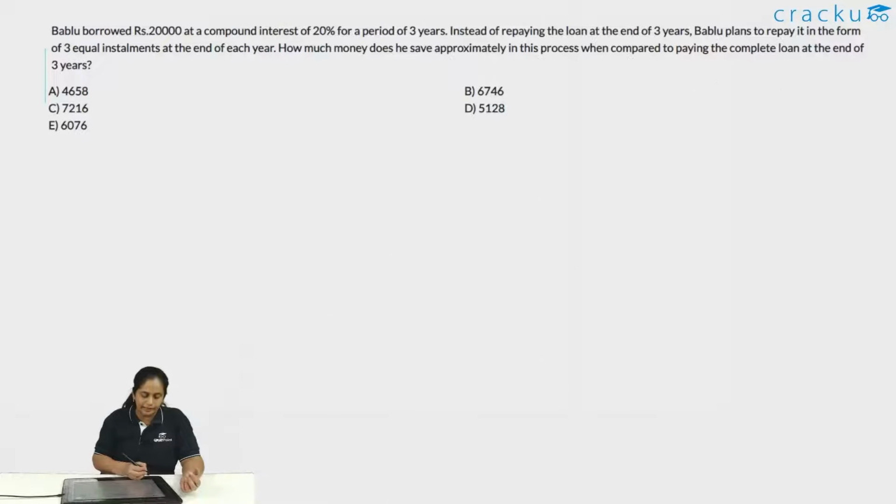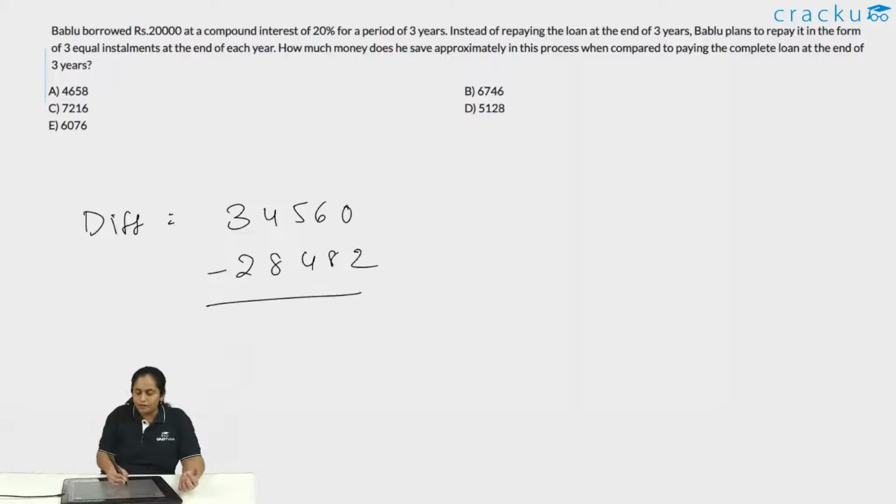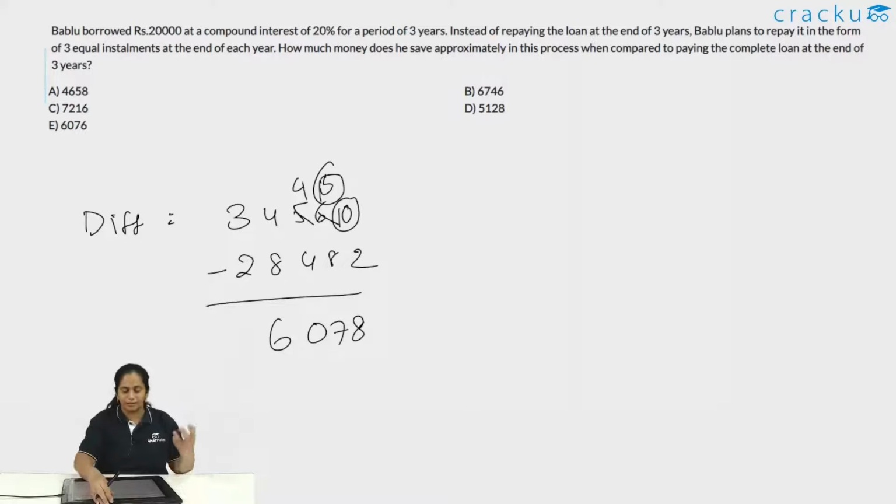So let me clear this up. So the difference is 34560 minus 28482. Roughly this should be equal to 6078. The value that I am finding which is close to that is basically 6076. So the correct answer should be option E.